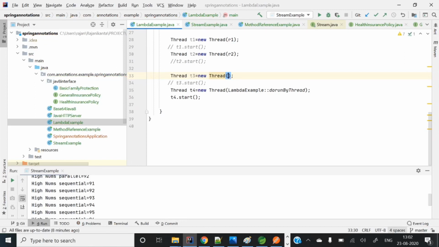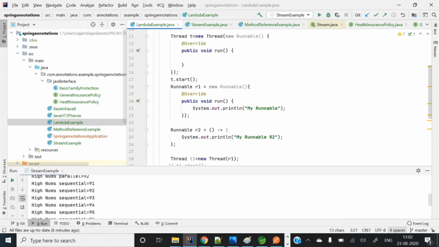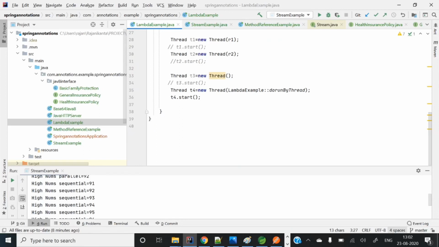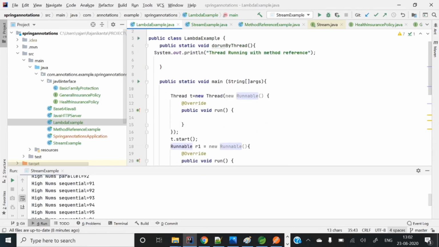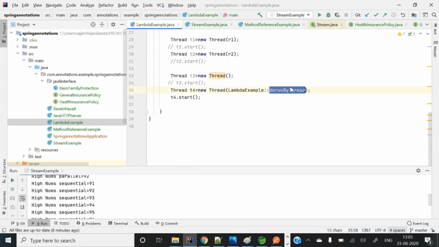Here you can see I have one method, doRunByThread, and this is the class. This is a static method. So how will we pass the method reference here? Here I have already passed this one as a lambda example. So this is that class, and here I'm calling this method. This symbol, the double colon, is called a method reference.